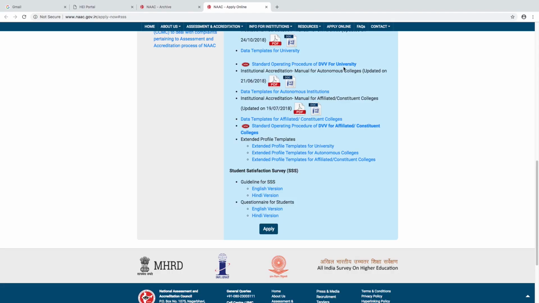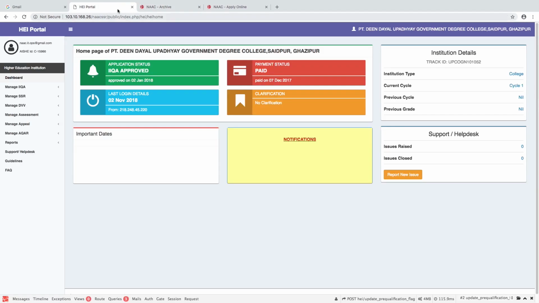Please refer to the standard operating procedure of DVV mentioned and hosted in the NAAC website here. This helps you as a guide of how to assimilate the data for the process and can help in institutional preparedness also. The process begins with the clarification notice that the HEI receives in the dashboard and an email simultaneously sent to the HEI.